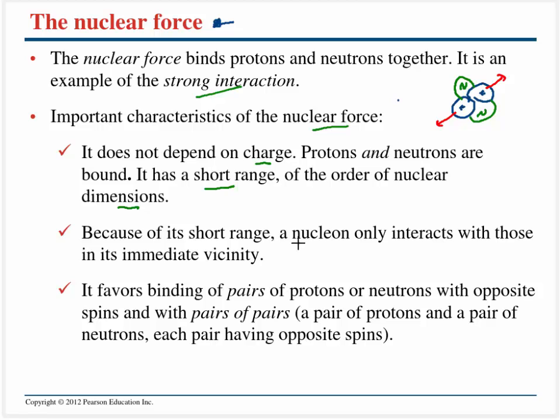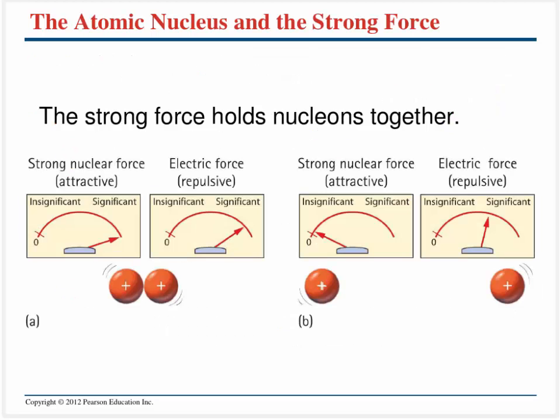Because it's a short range, a nucleon is only going to interact with those that are closest to it, and that's going to be important for stability when we talk about larger and larger nuclei. And also it does favor pairs of protons and pairs of neutrons that tend to have opposite spin. So think about a pair of protons and a pair of neutrons each having opposite spins. This also explains why helium had that little spike on the previous slide.